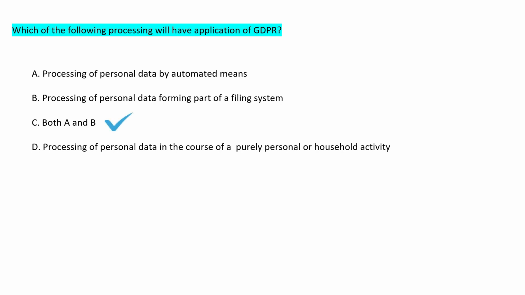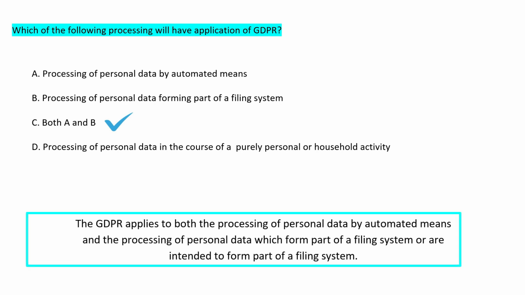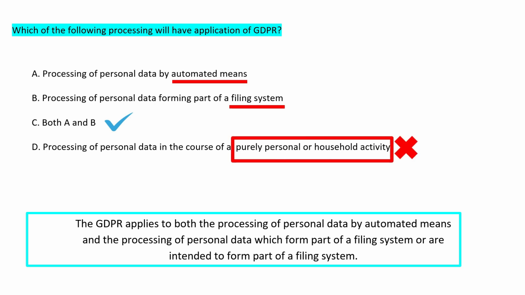Correct answer is option C, that is both A and B. GDPR applies to both automated means and also processing of personal data which forms part of a filing system. Please note that GDPR will not apply to personal or household activities or processes.